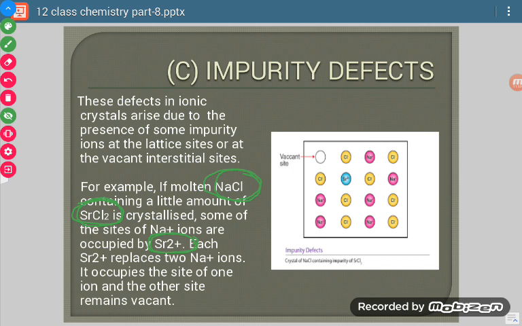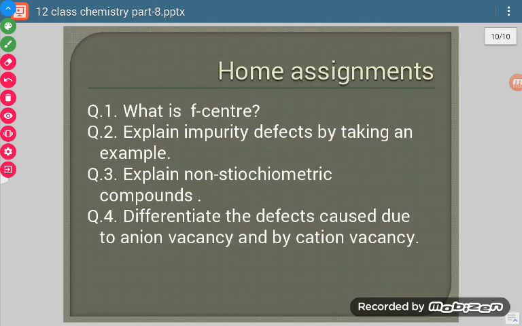Since it is coming with 2 positive charges, it will remove 2 Na+ ions. When it has removed 2 Na+ ions, in one place it will occupy itself, just like here, and the other place will remain vacant. So this hole will be formed. Because of this, there is an increase in conductivity. So these are impurity defects.